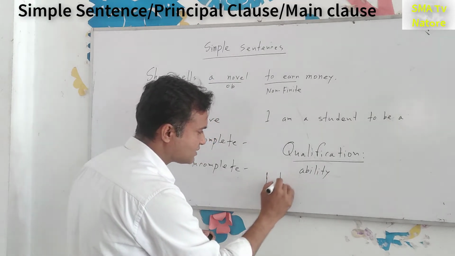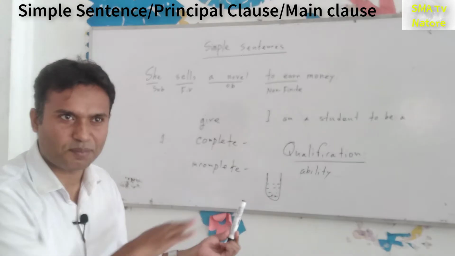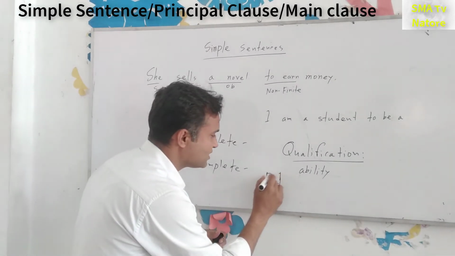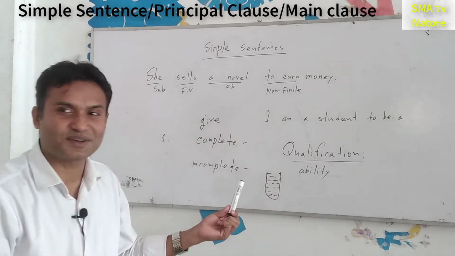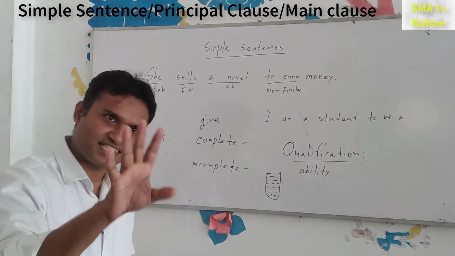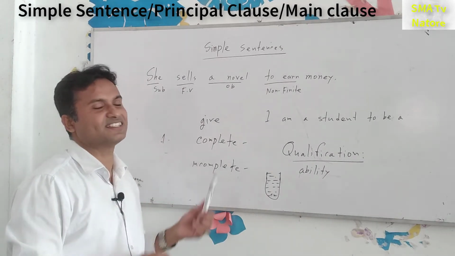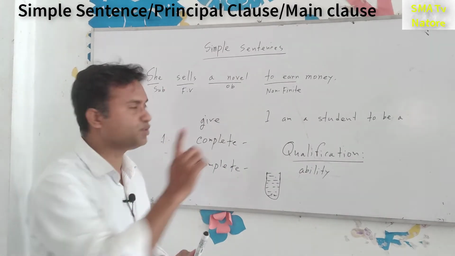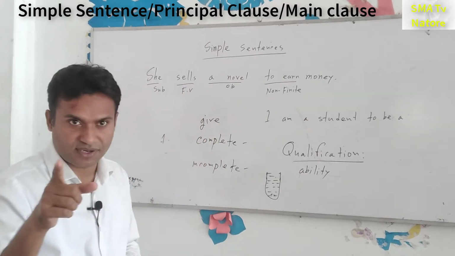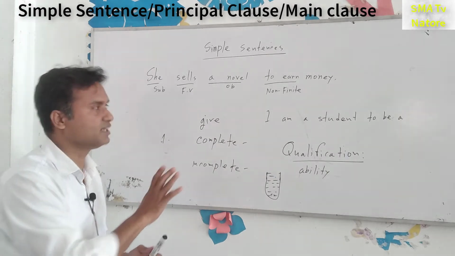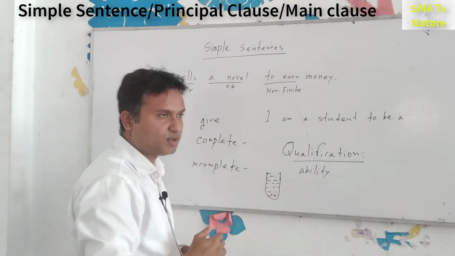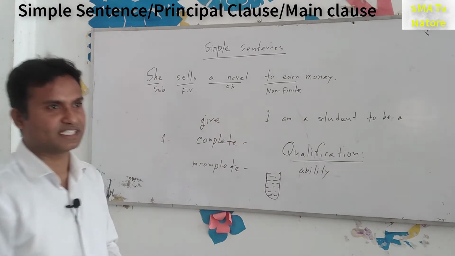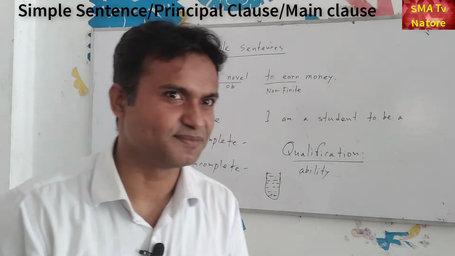Okay, the glass is what? Half water. But if the water is completed, what is the meaning of complete? Do you understand? So the complete, its meaning is that this sentence gives us the complete meaning. Then we can say this is the finite verb. Otherwise it is not finite. This one is the non-finite because this verb does not give us the complete meaning.